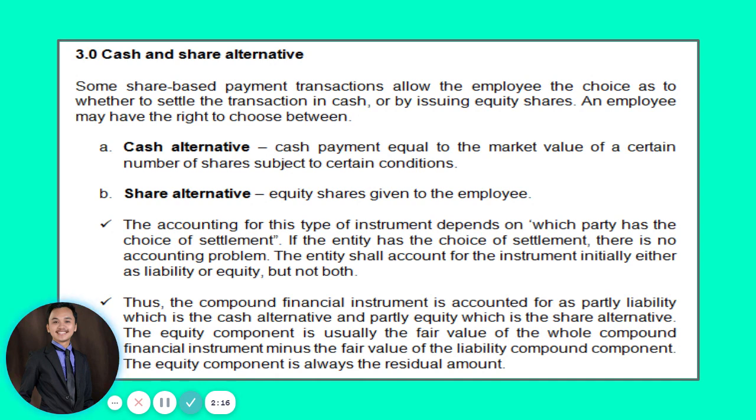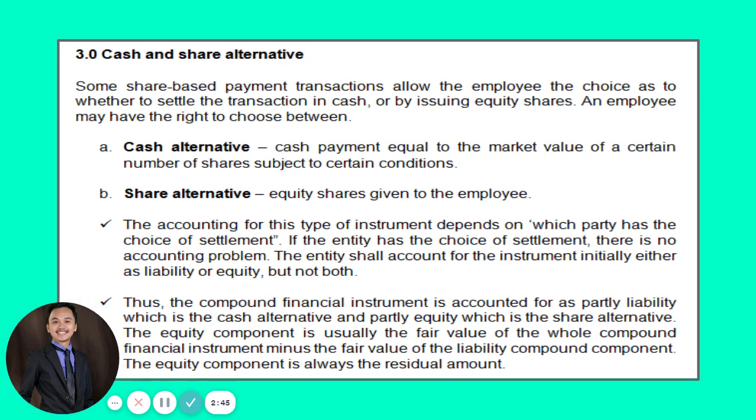Thus, the compound financial instrument is accounted for as partly liability, which is the cash alternative, and partly equity, guys, which is the share alternative. Now, the equity component is usually the fair value of the whole compound financial instrument minus the fair value of the liability component, and the equity component will always have the residual amount.